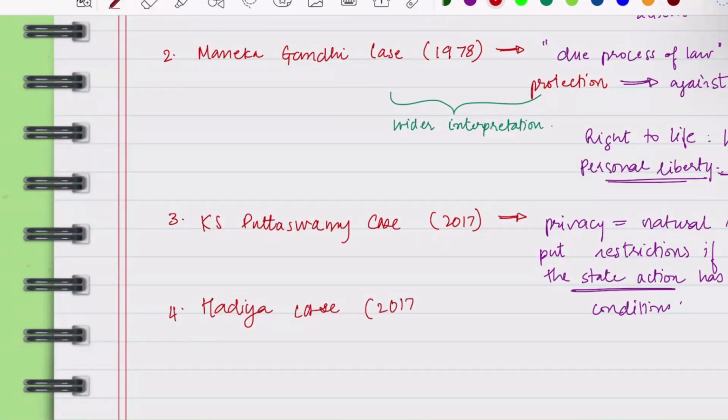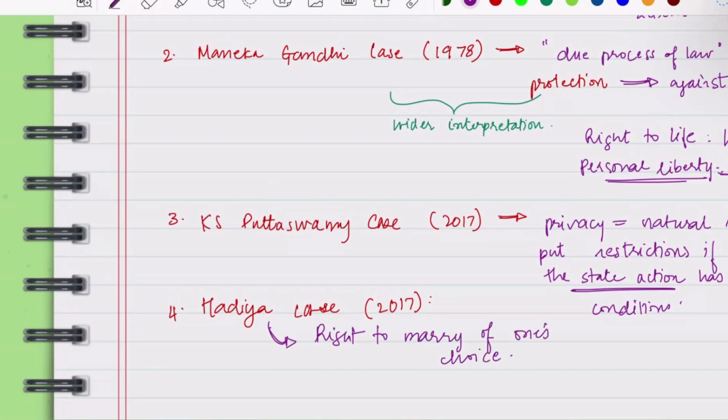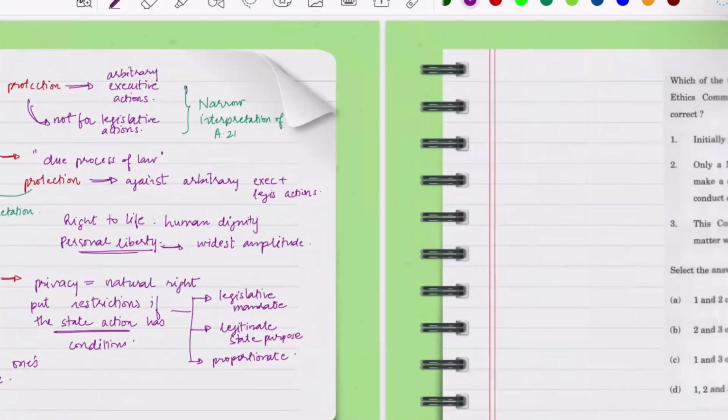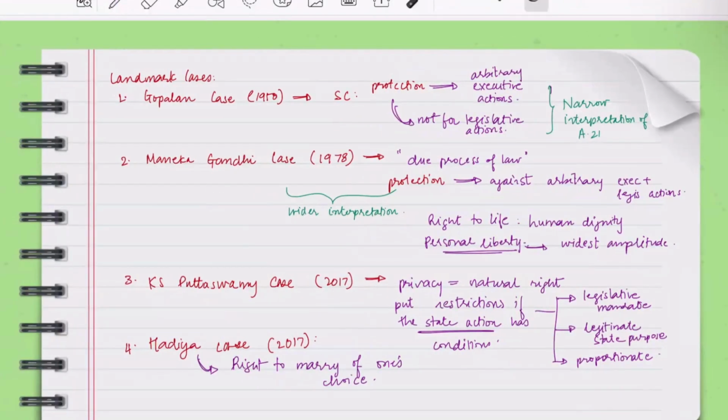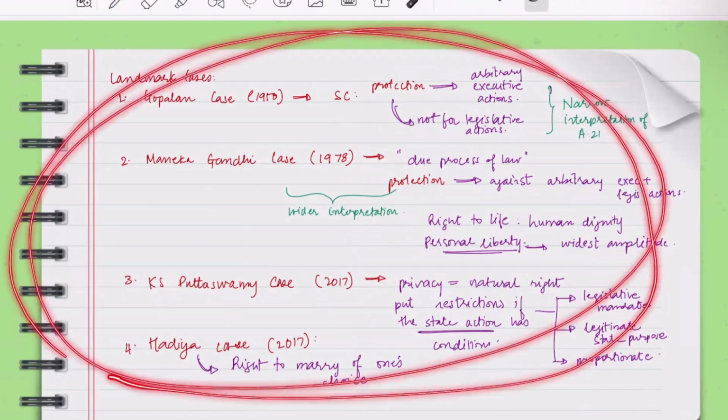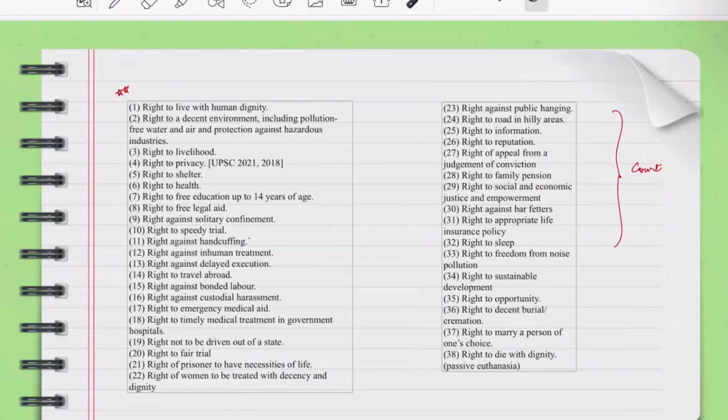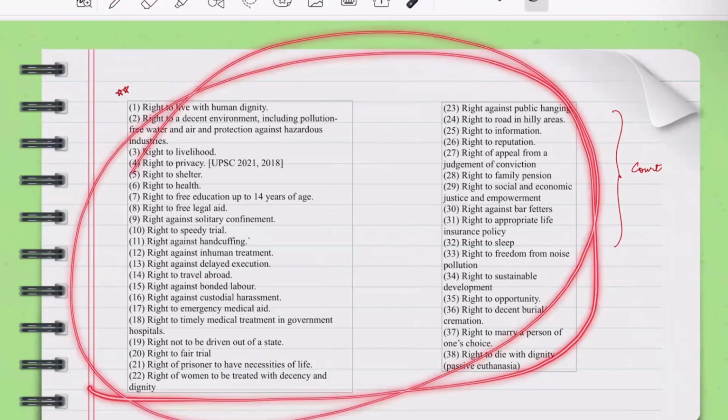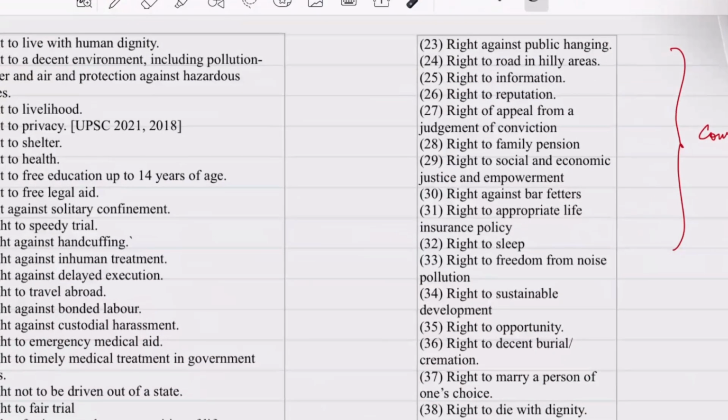Okay. Finally, we have the fourth one, which is the Hadia case of 2017 again. In here, the Supreme Court held that a person's right to marry a person of their choice is an integral part of Article 21, which is the right to life and liberty. So the right to marry of one's choice. This was also asked in your UPSC 2019. That's why it is important. So this basically covers what is important with respect to your Article 21.